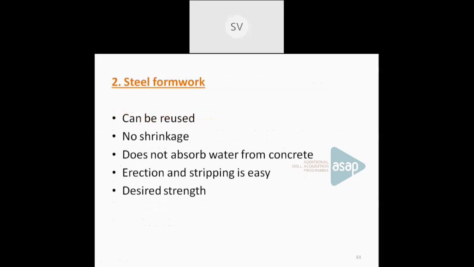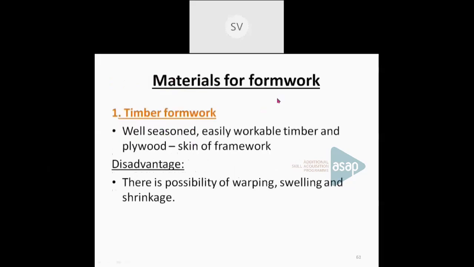Okay. Now, when you are using timber for formwork, it should be well seasoned timber. It should be an easily workable timber also. And the skin or the surface can be made up of plywood. The main disadvantage of timber formwork is that it can be subjected to swelling, shrinkage, etc. That is, when the concreting is done, it will contain water, so that water can be absorbed by the timber formwork. That is a major disadvantage of timber formwork. So well seasoned timber, easily workable timber, etc. should be used.